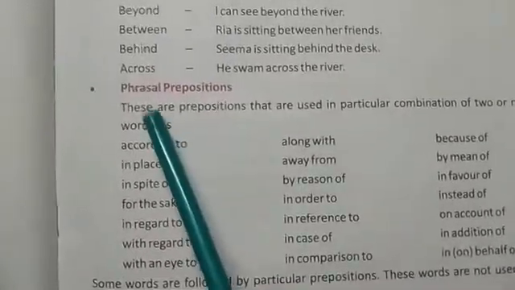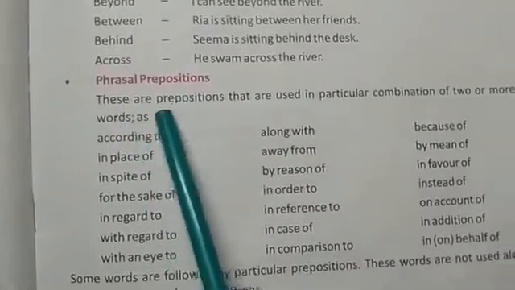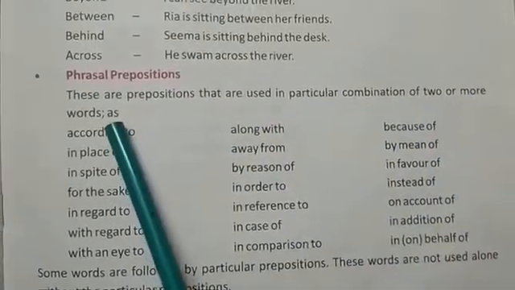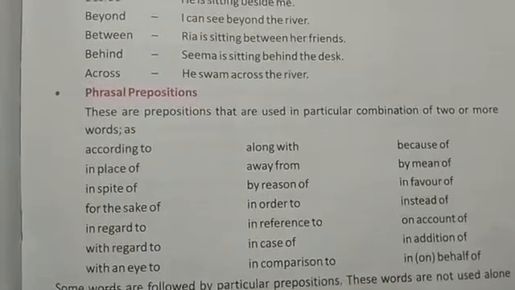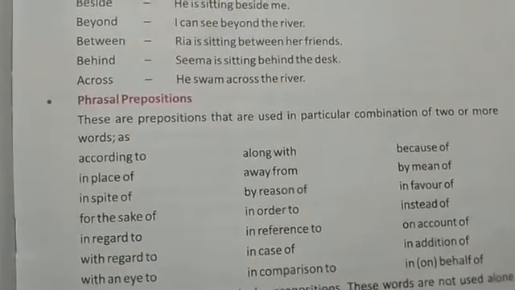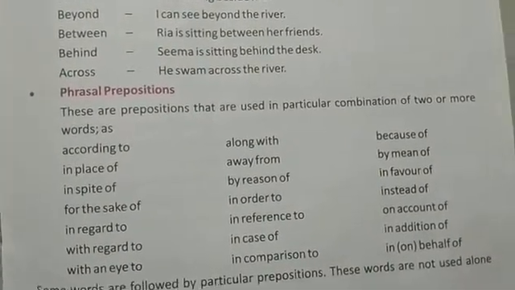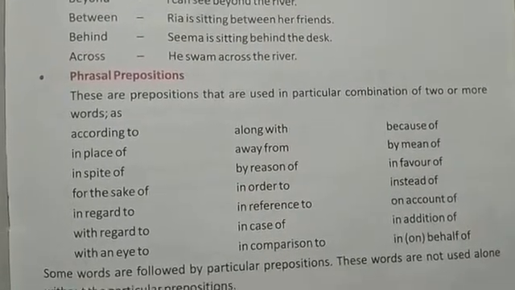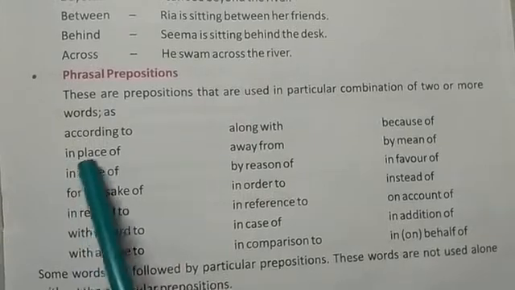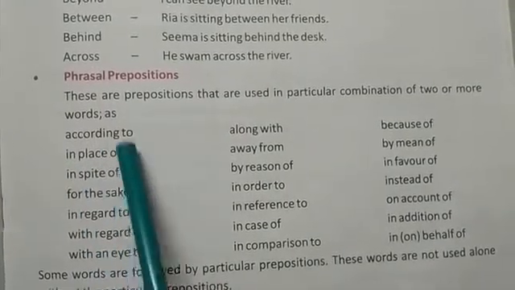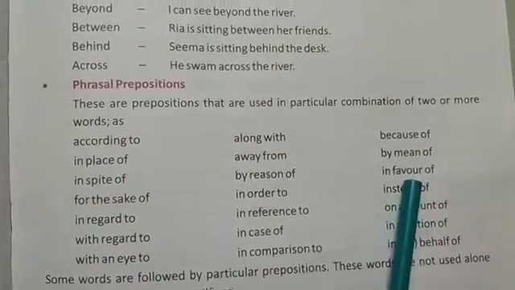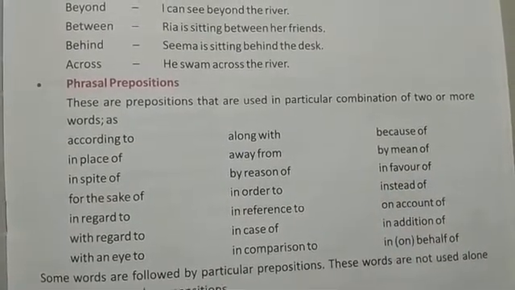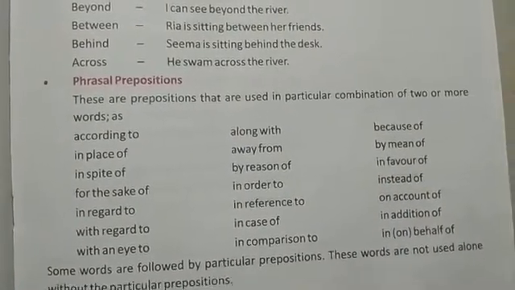Now we will come to phrasal prepositions. These are prepositions that are used in a particular combination of two or more words. In compound prepositions they are made up of two syllables, but in phrasal prepositions they are made up of two or more words, like according to, in place of, in spite of. These are all phrasal prepositions.